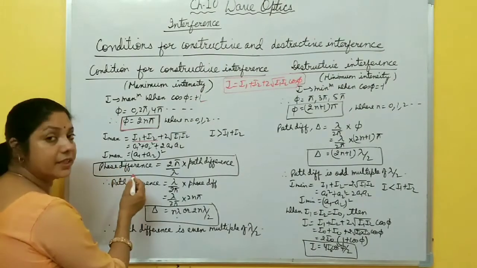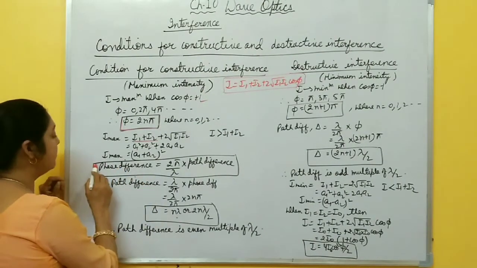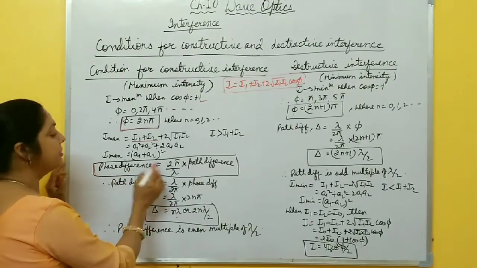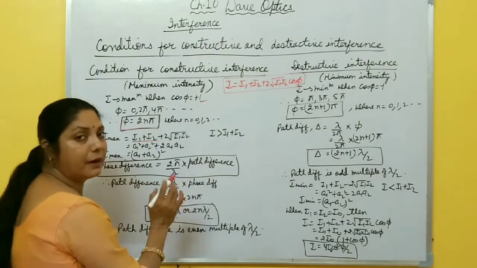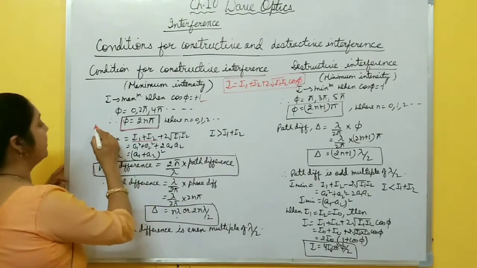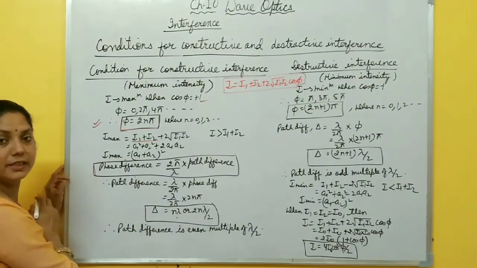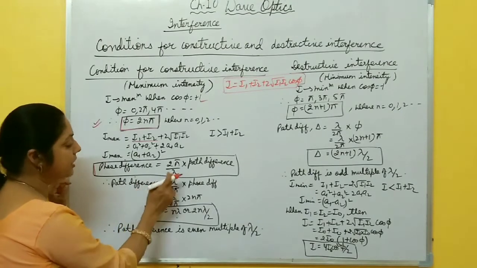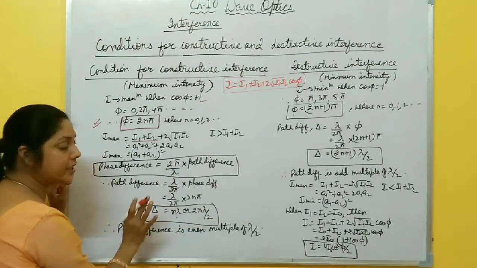Now, what is phase difference? This is a very important relation between phase difference and path difference. Phase difference is 2 pi by lambda into path difference. So you get the phase difference for maximum intensity, constructive interference. You can easily find path difference. Path difference becomes lambda by 2 pi into phase difference.